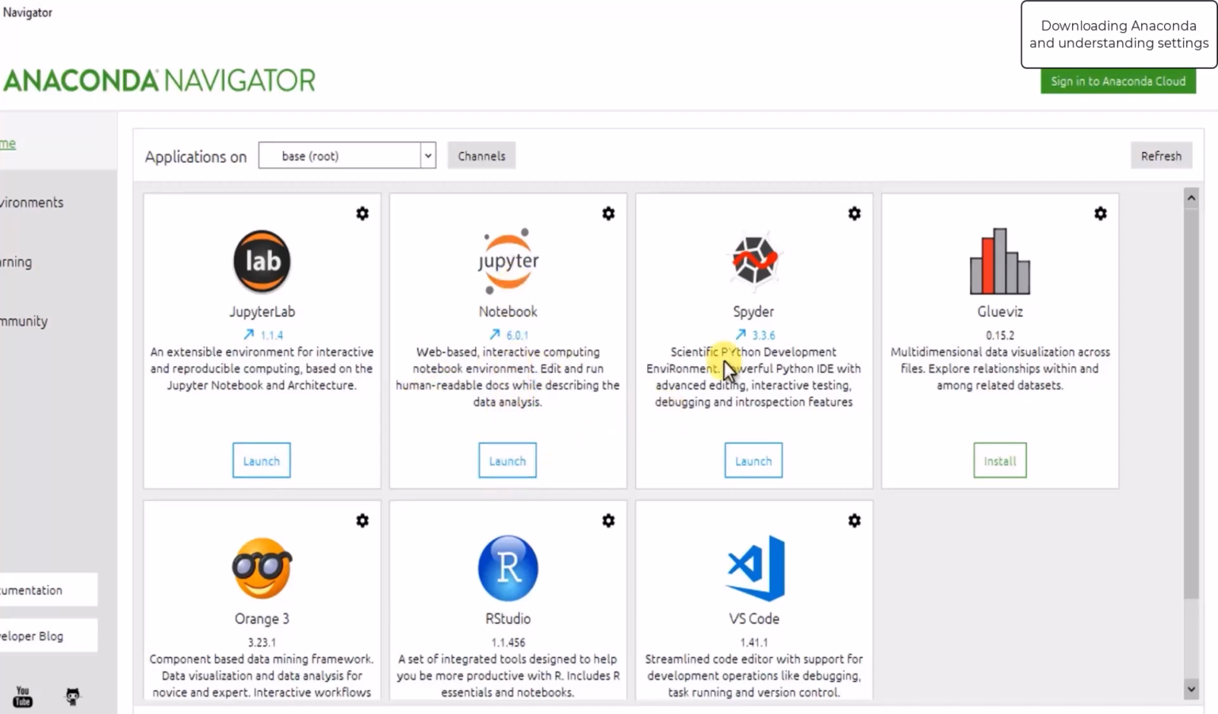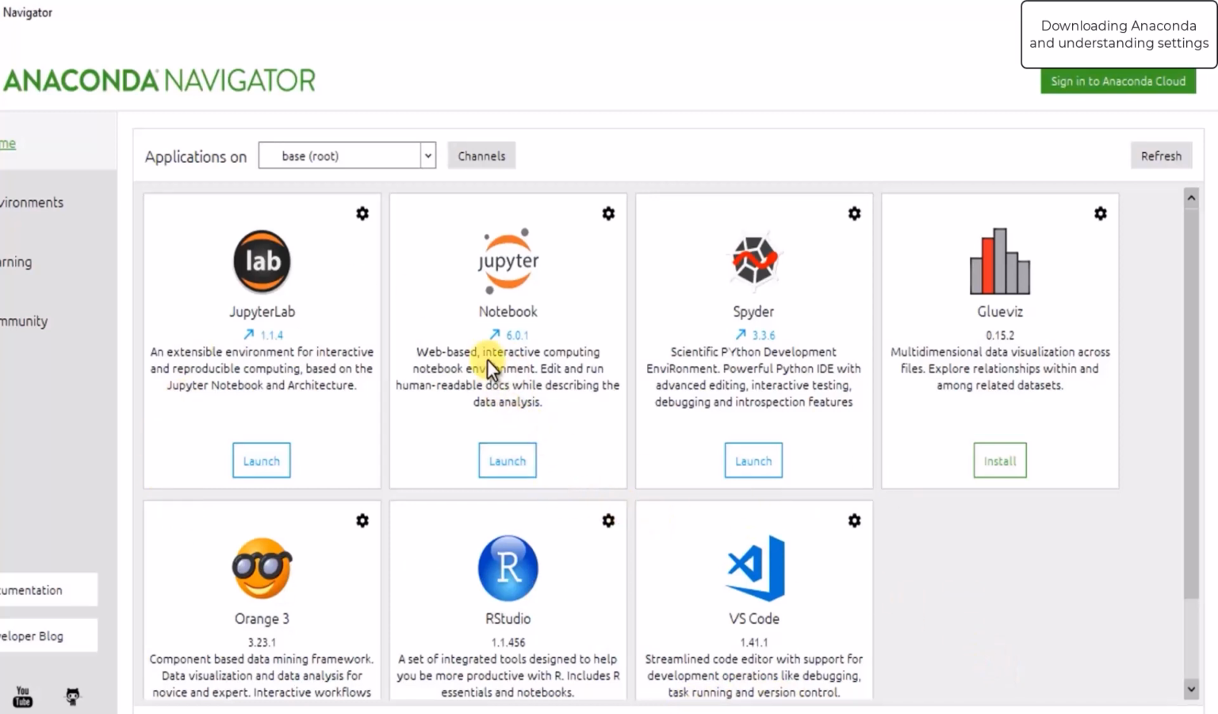If you click this button, then this is the Spyder IDE. So if you're writing code using the Python programming language, then you can use either Notebook or Spyder. For the R programming language, there is also RStudio, which you can use. And there are different sets of frameworks like Orange 3, which is a data mining framework. And this is VS Code, which is a code editor that supports development operations like debugging, task running, and version control. So these are the different tools which are there.